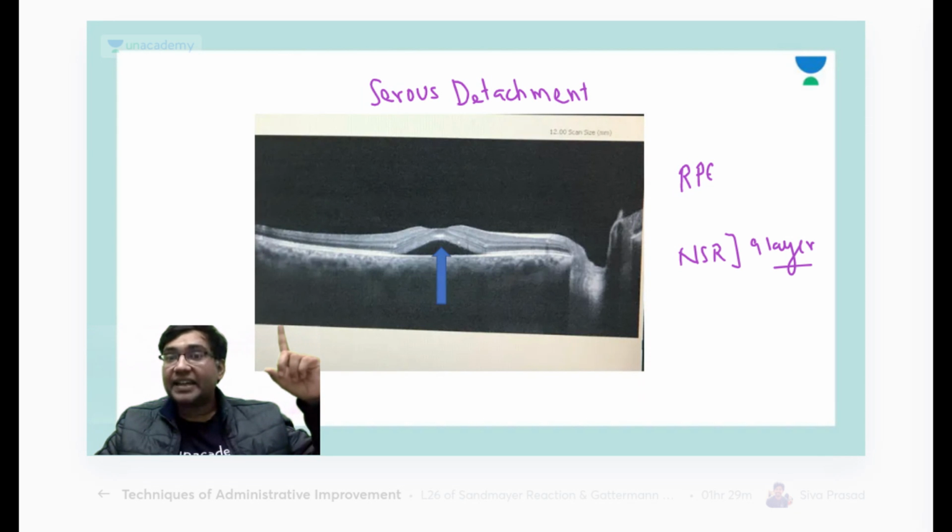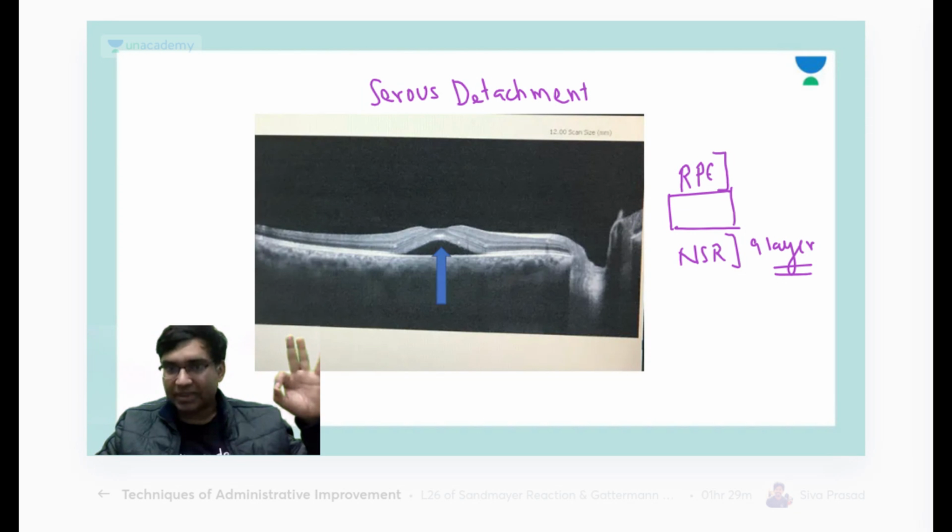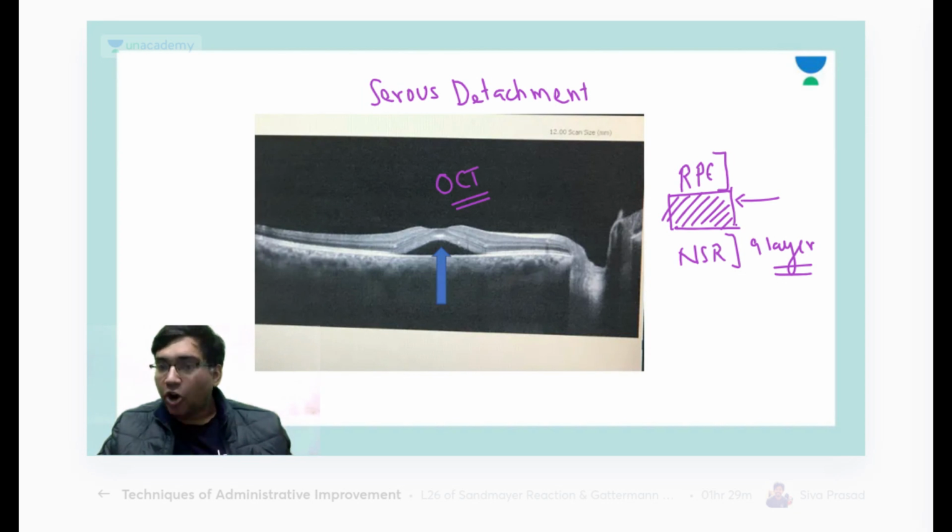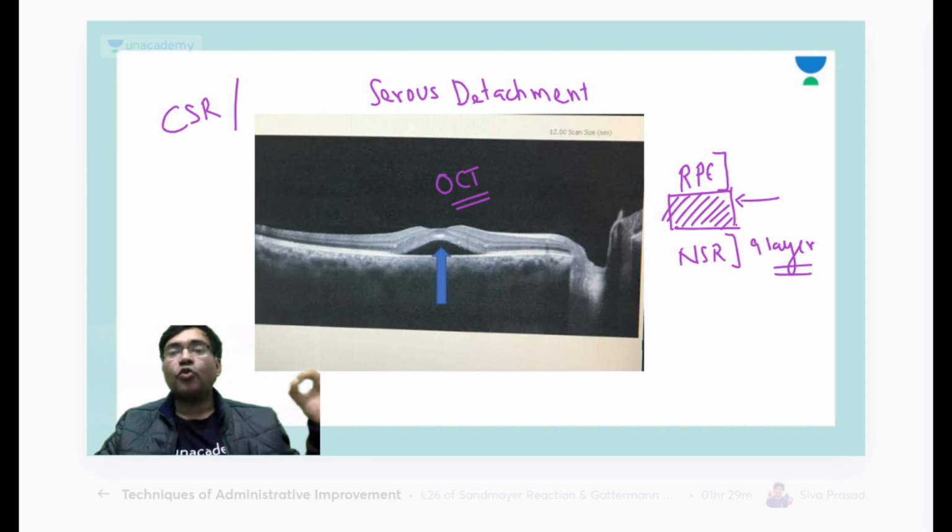Remember, we have the 10 layers of retina. Okay, so it is the fluid accumulation, Puneet, between the retinal pigment epithelium and the rest of the layers of the retina, the neurosensory retina. Okay, so this is an OCT picture, an optical coherence tomography picture, and this is basically showing you a central serous retinopathy. Another name for that is serous foveal detachment.